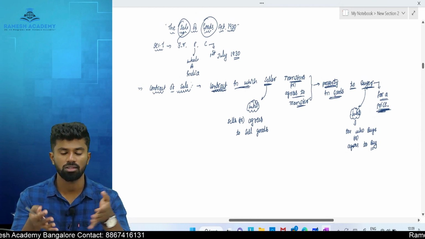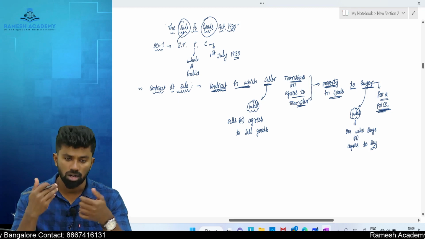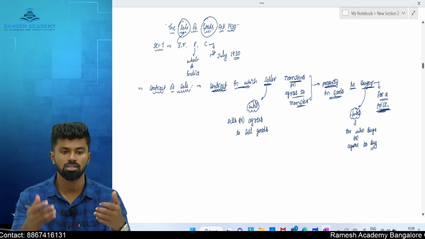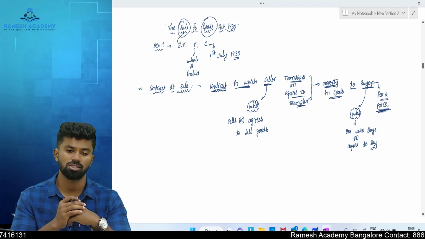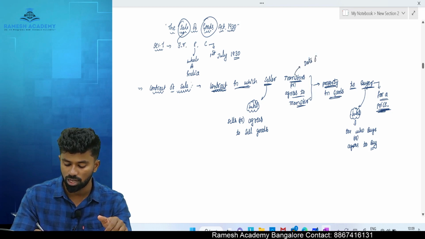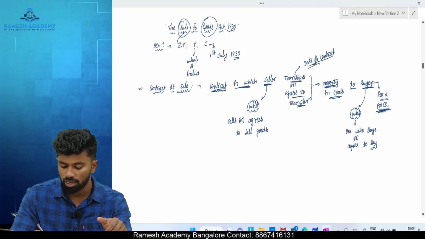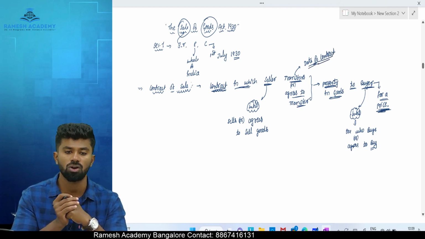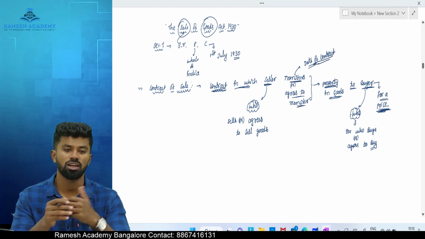So what is contract of sale? It is a contract in which a seller transfers, means he transfers it immediately, or agrees to transfer. You should take into consideration the date of contract or the time of contract. If the ownership is transferred on the date of contract itself, it is called transfers, means sale.